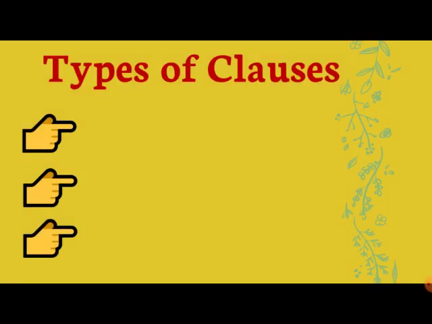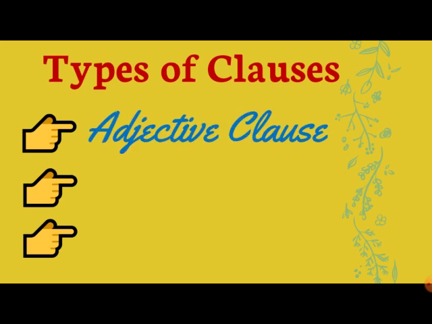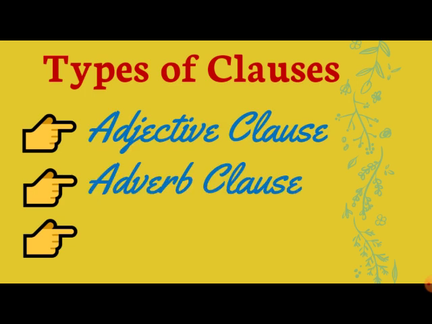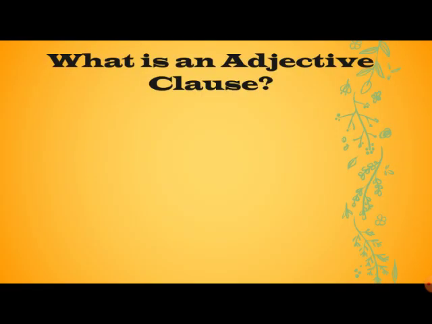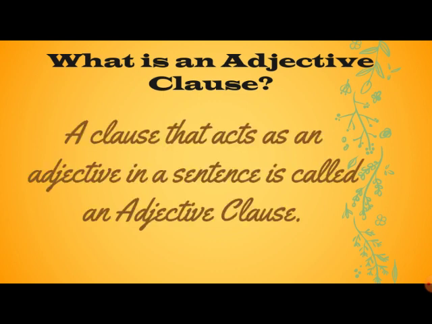Just as phrases, there are types of clauses also, like adjective clause, adverb clause and noun clause. In this video, I am only going to explain the adjective clause. So what is an adjective clause? A clause that acts as an adjective in a sentence is called an adjective clause.